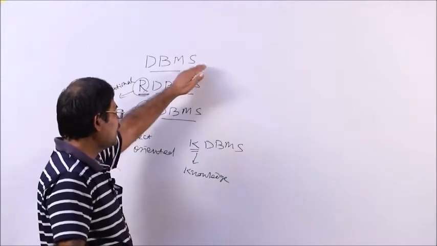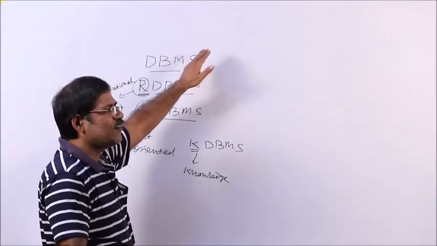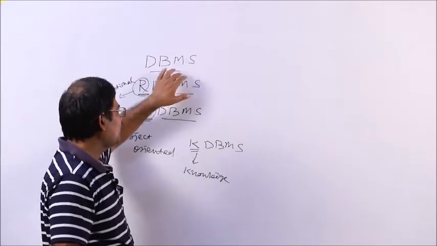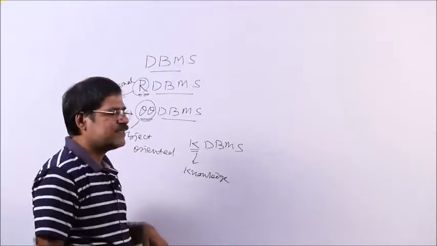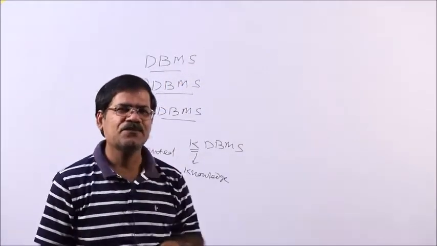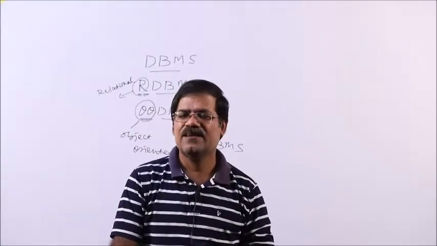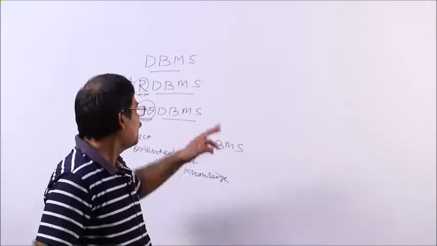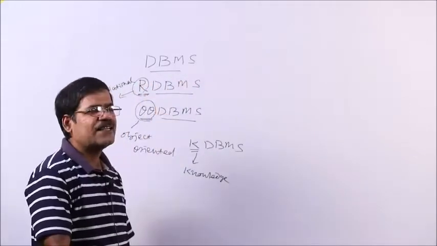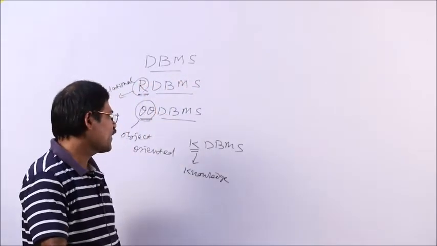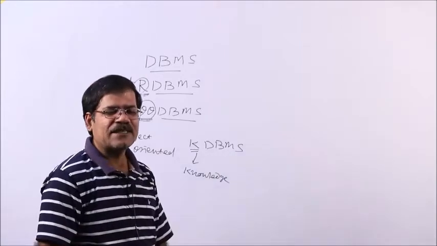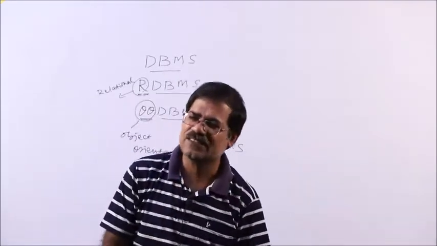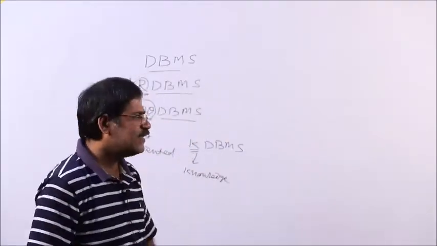Database is the base concept, then new concepts like normalization, relational algebra, and transactions are added with DBMS, and that is called a relational database management system. When the data is represented in object format, that is called an object oriented database management system.